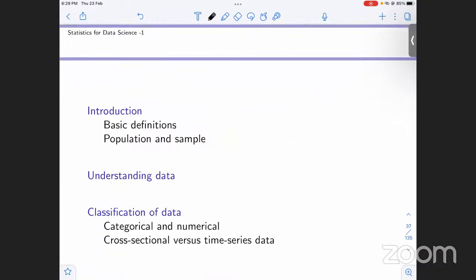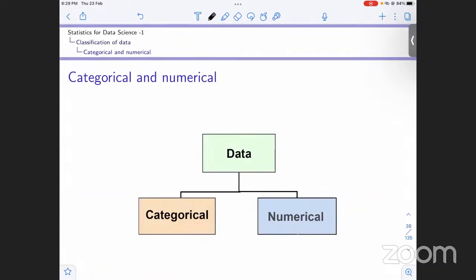Now, basically, what we first did is basic definitions. Then population and sample. We saw what is a population and what is a sample. Then we did a little understanding of data. Now we have a classification of data, like data can be classified in various types. Now we are moving towards the classification of data.